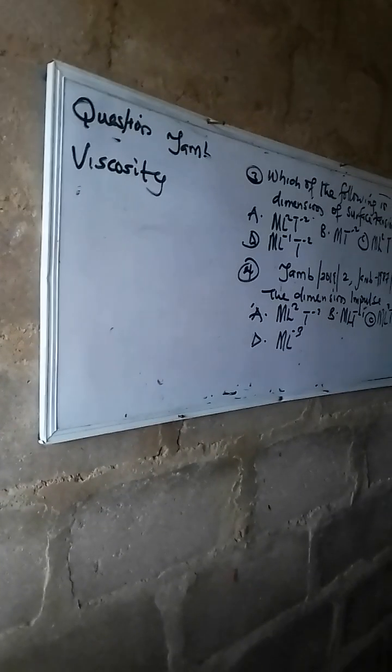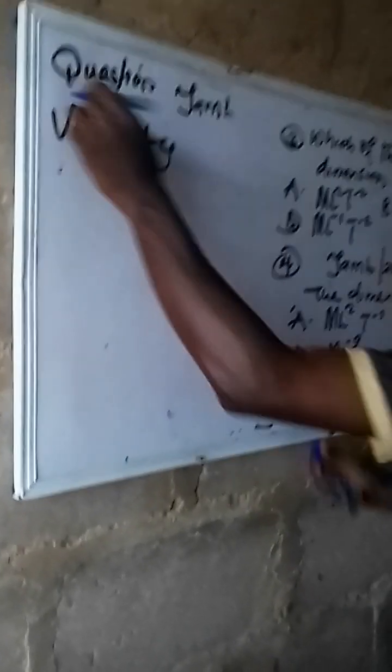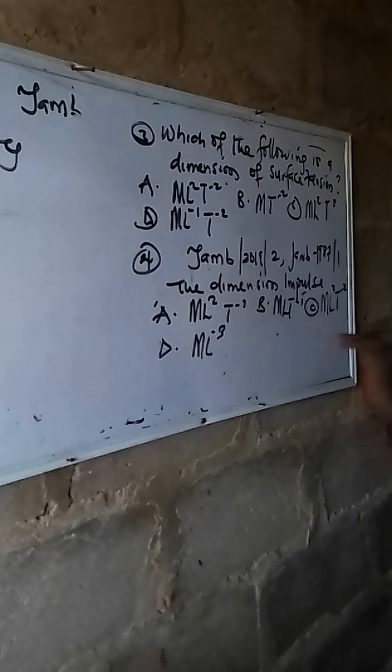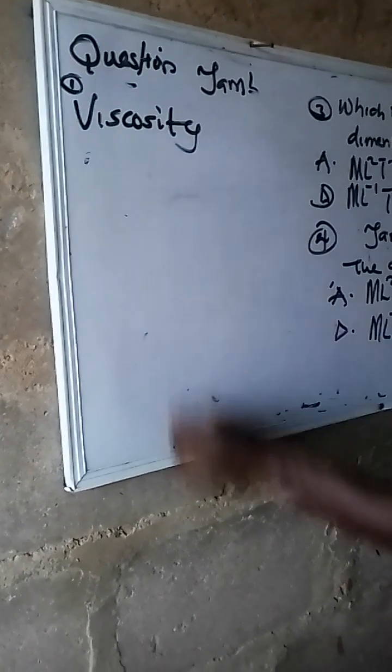Now, another question. Let's see. This is question number 1, viscosity. And this is 3. This is 4. This is a JAMB question. This is also a JAMB question. But let's quickly see something on this. Viscosity. What is the formula that should come to your mind?